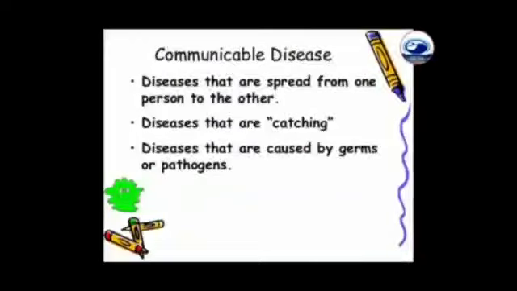Communicable diseases. The diseases that spread from one person to another are called communicable diseases, also known as infectious diseases. These diseases are caused by microorganisms or germs like bacteria, protozoa, and viruses. These germs spread through coughing, spitting, and sneezing. These germs enter the body through air, water, and food.